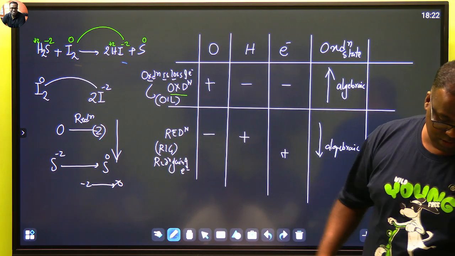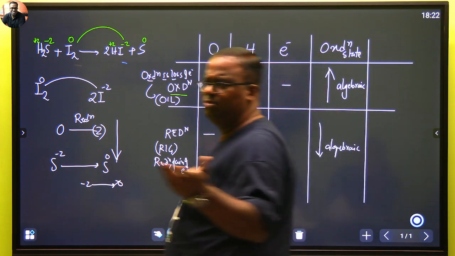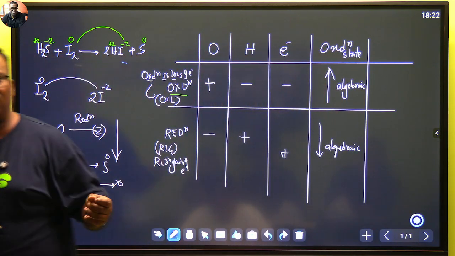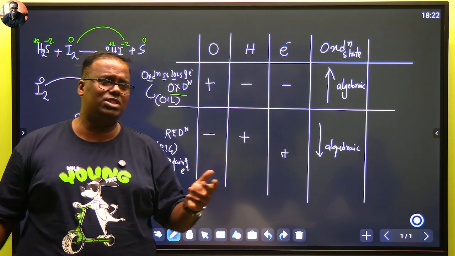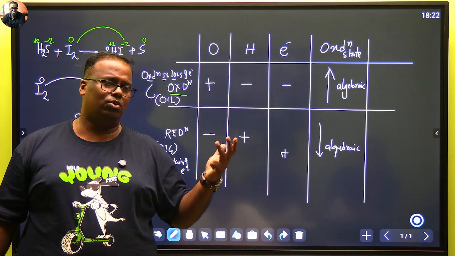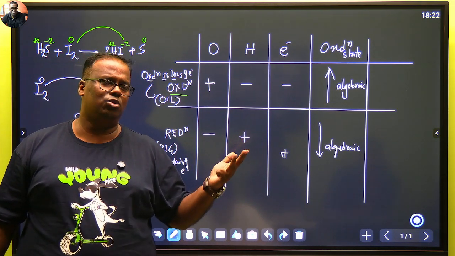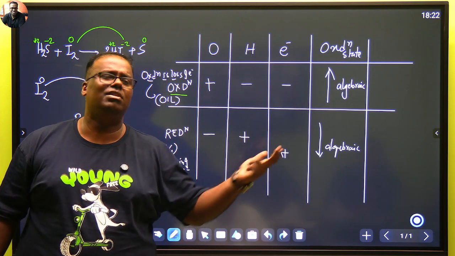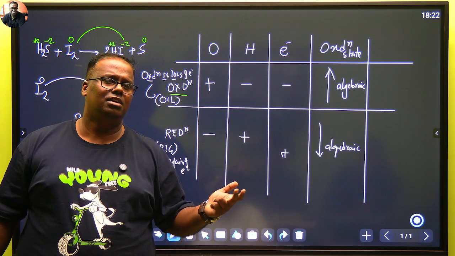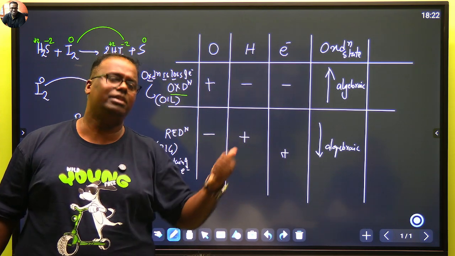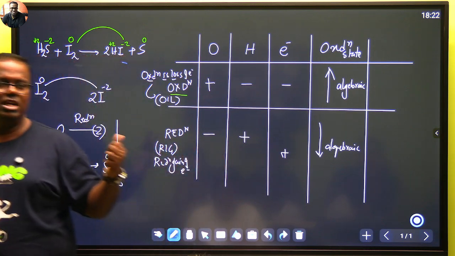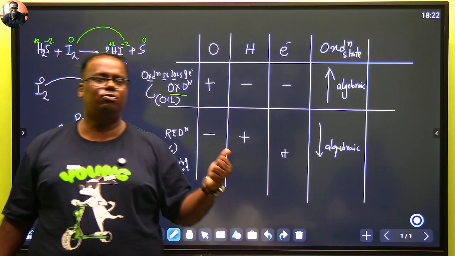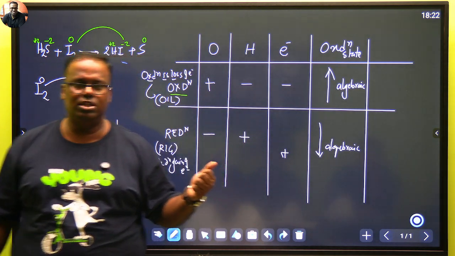Next window, done. Okay, last is corrosion and rancidity. What is corrosion? What are the ways of preventing oxidation? If such questions come, good luck to anyone. What is done to stop corrosion? Processes are painting, galvanizing, electroplating, oiling. You can apply a layer of oil and grease. Rancidity is food becoming stale due to oxidation, slow oxidation.